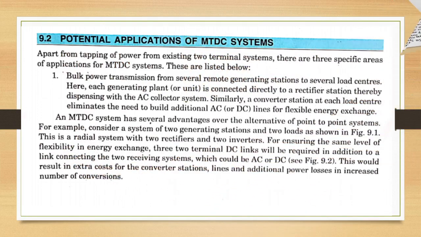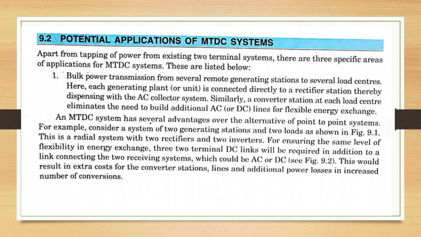When we see potential applications of MTDC systems, apart from tapping of power from existing two-terminal systems, there are three specific areas of application. First one is bulk power transmission from several remote generating stations to several load centers. Second one is asynchronous interconnection between adjacent power systems. Third one is reinforcing of an AC network which is heavily loaded.